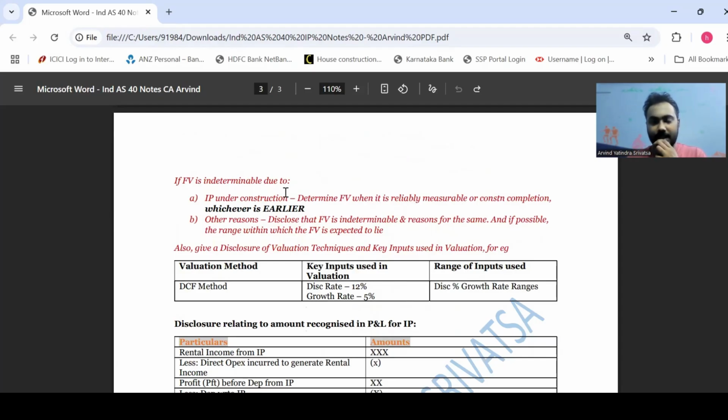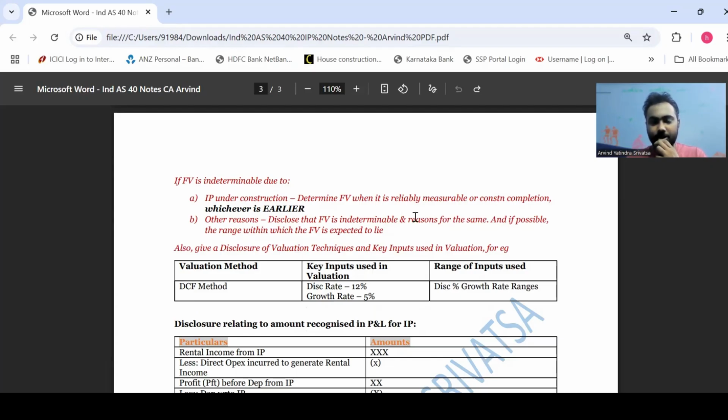So if the investment property is under construction, you have to determine the fair value when it is reliably measurable or the construction is complete, whichever is earlier. Like let's say your fair value is reliably measurable first, then you will measure on the date on which it's reliably measurable. Let's say your construction is completed first, you will measure the fair value on the date on which construction is completed. So it's whichever is earlier, guys. And next, your other reasons.